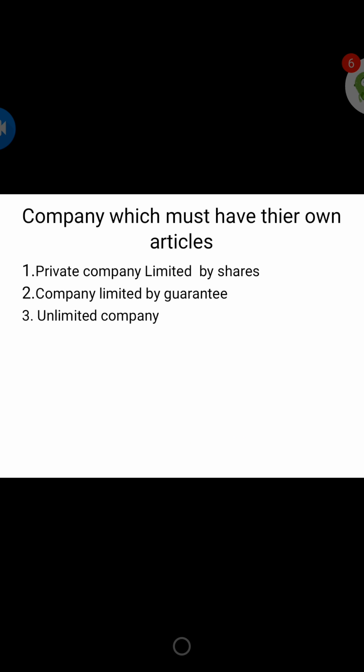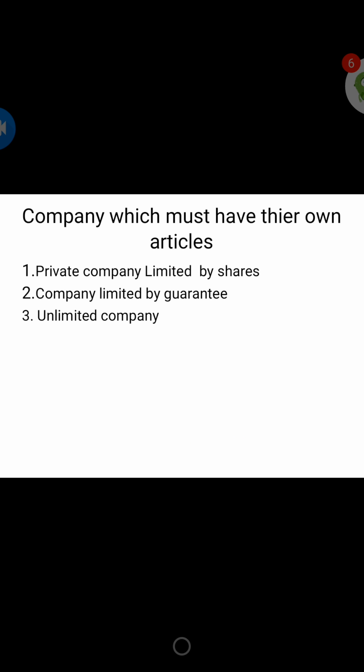The term Table A is nothing but a model, or a set of models, we can say a model set, of 99 articles given at the end of the Companies Act. So in the Companies Act, at the end of the Act, there are some articles, 99 articles. That model set of 99 articles, we call it Table A.